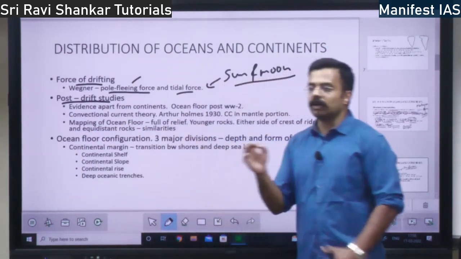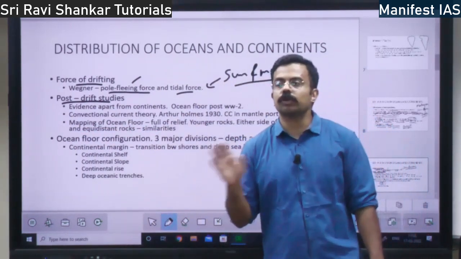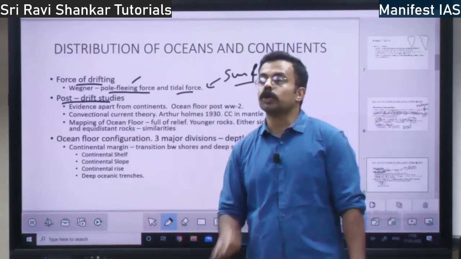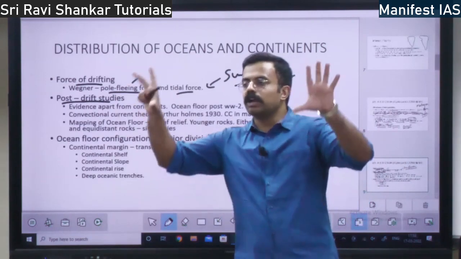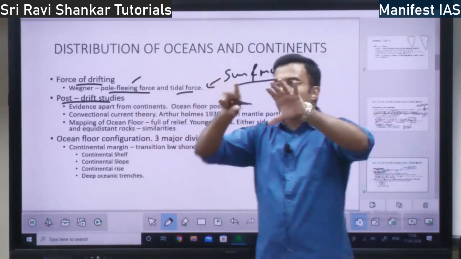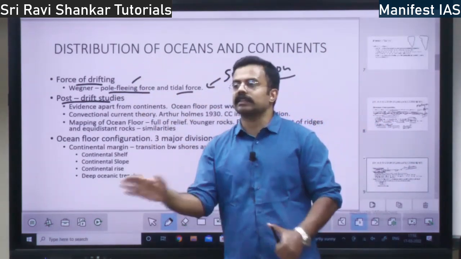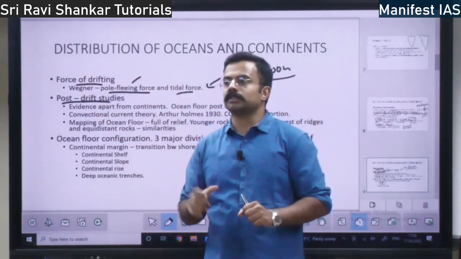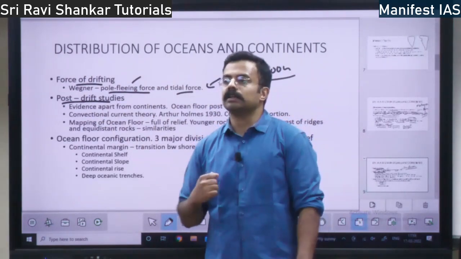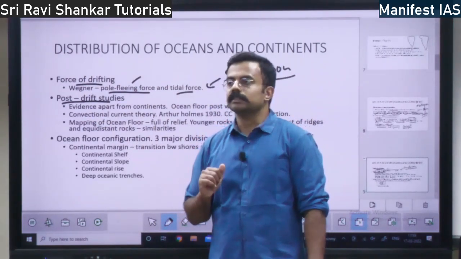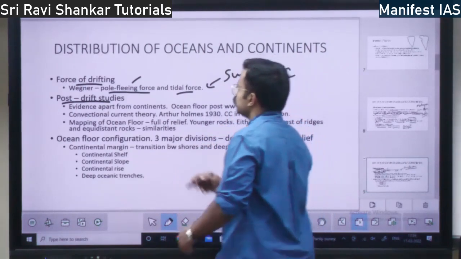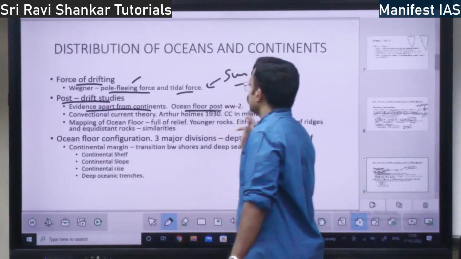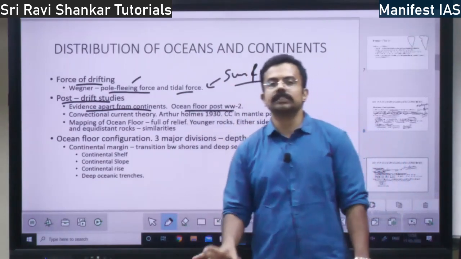They say till now we are looking for evidence only on the continents. But what about the evidence in the oceans? See, if there are two continents, whatever space is between the two continents is not empty space, right? So that two continents can come and merge. Below that also there is land. Over that land, water is there, right? So post-drift studies say there is evidence apart from the continents, in the oceans.